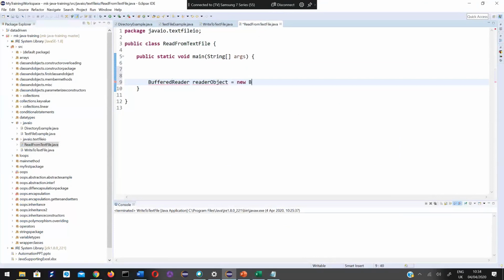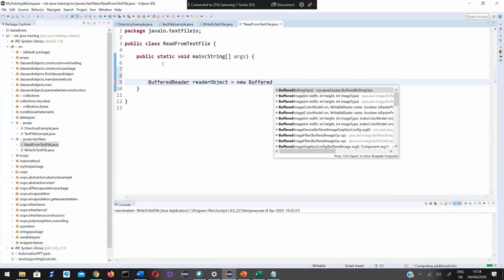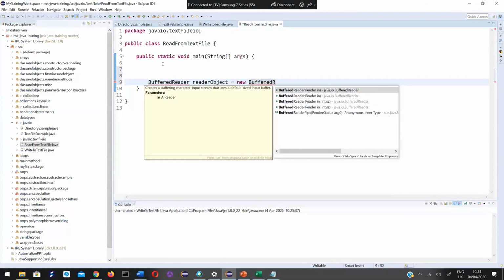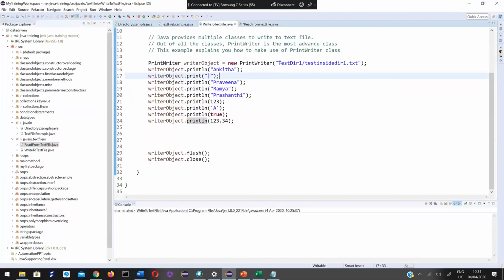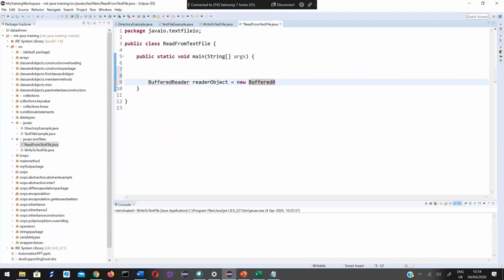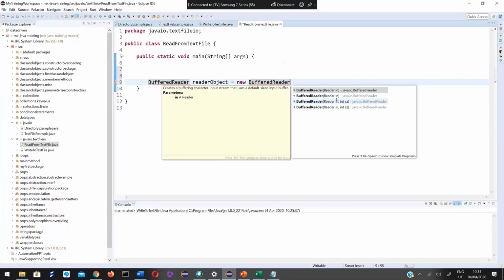New BufferedReader. Here, there is no constructor which directly accepts the file name, the file path, like this. For BufferedReader, there is no constructor which has a string parameter. All four constructors take a reader object.